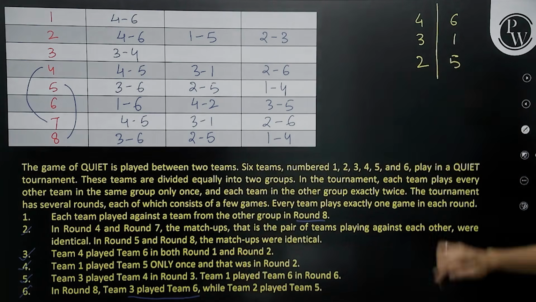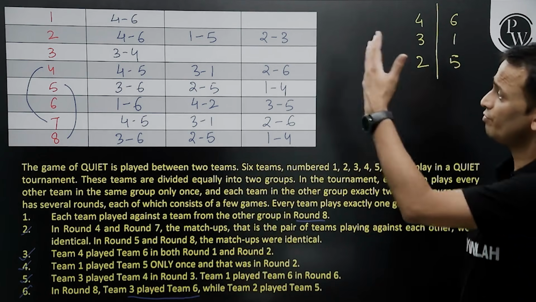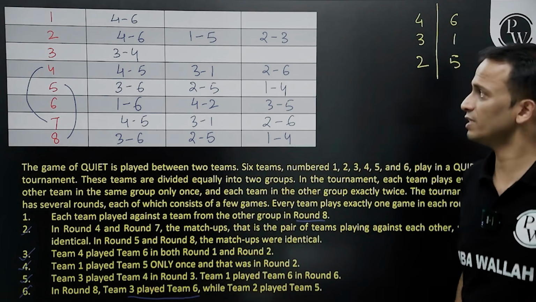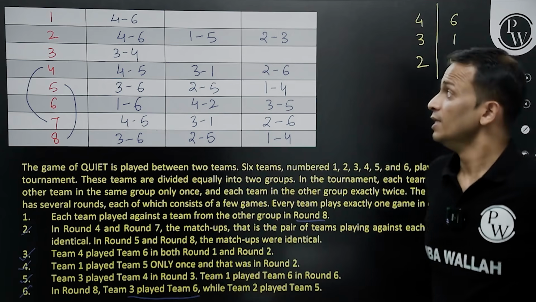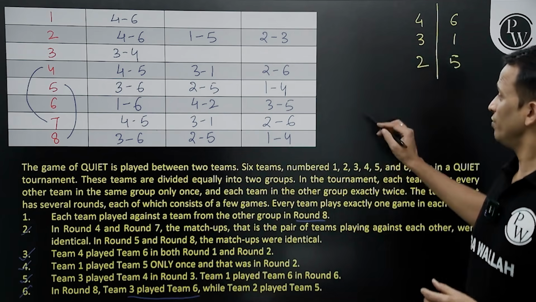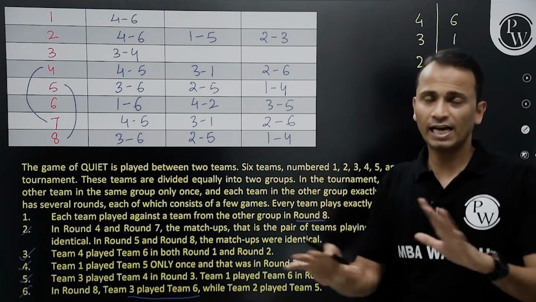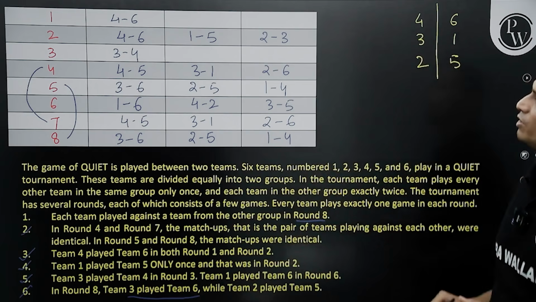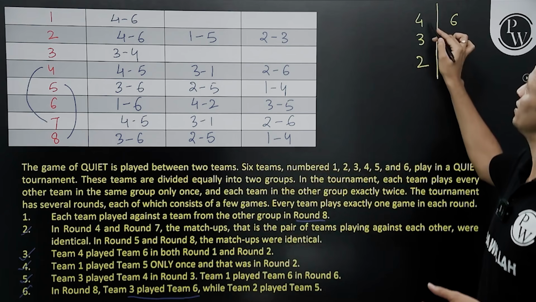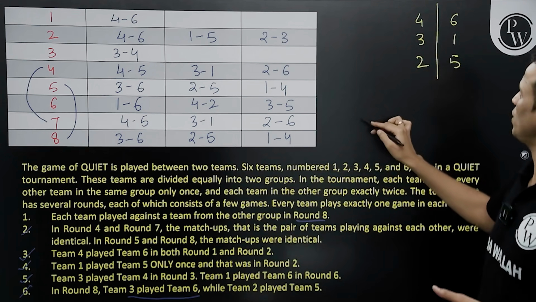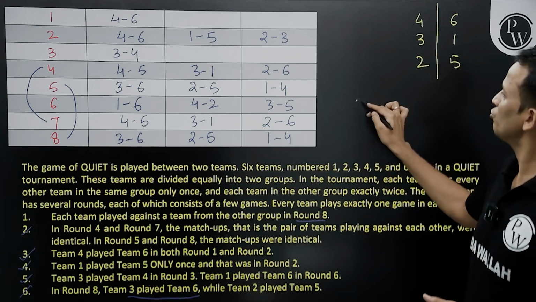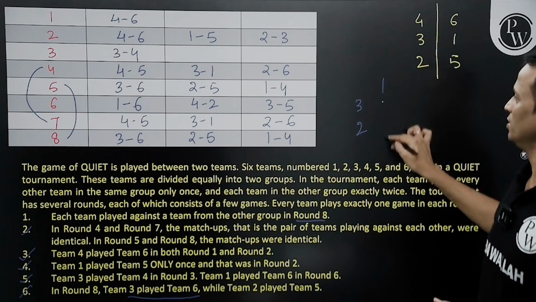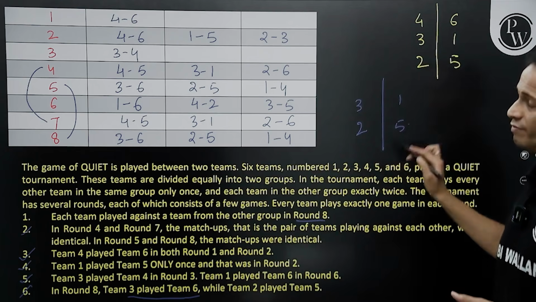Great. Now let's talk about first and third round, whatever is left. Now talking about the first round. In the first round, team number 4 and 6 have played their match. Okay, 4 is done with 6. So 4 is done with 6 in the first round. So I'm left with team number 3, team number 2, team number 1 and team number 5.